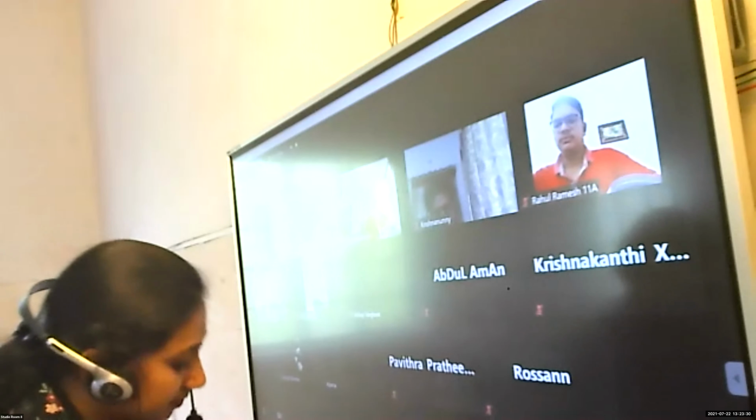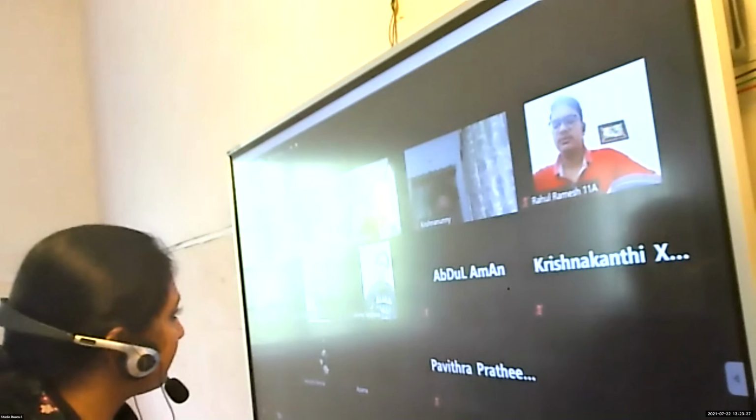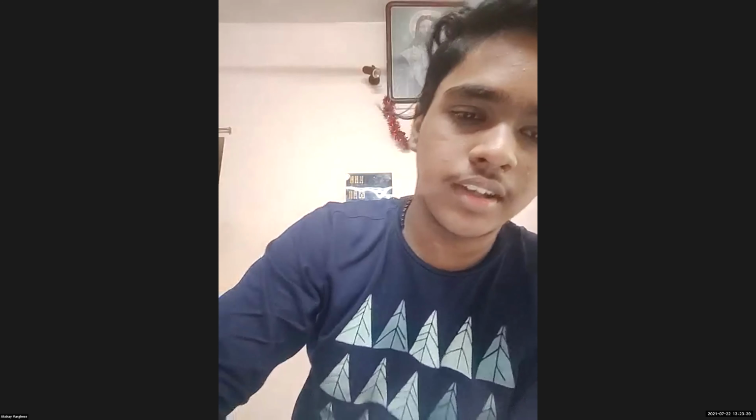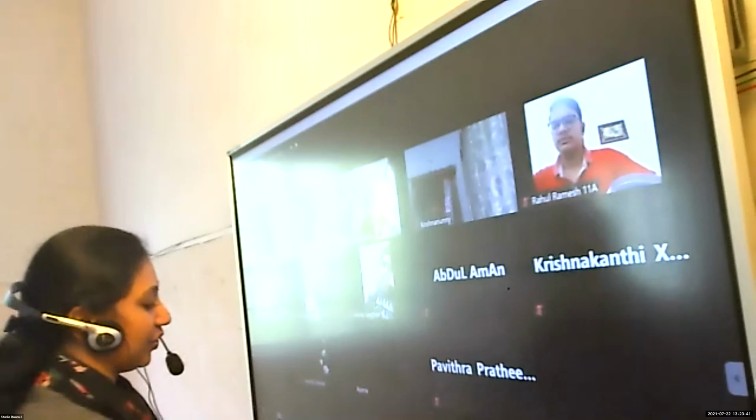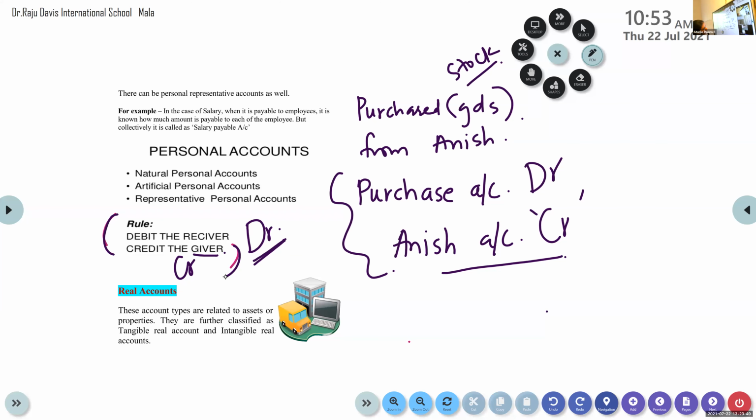Personal account rule. Debit the receiver, credit the giver. Akshay: Debit the receiver, credit the giver. Very good, very good. Okay, good. So let's continue. So now your personal account is clear? Everybody knows personal account? Yes. Debit the receiver, credit the giver.